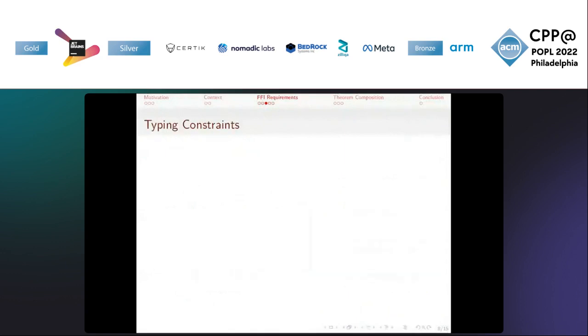To prove type preservation for a foreign function, we need to know how to type any foreign data type it may use. The typing judgments take the following form. In the value semantics, this judgment only takes two inputs, a value v and a type tau. In the update semantics, this judgment takes a value u, a heap mu, a read-only heap footprint r, a mutable heap footprint w, and a type tau.